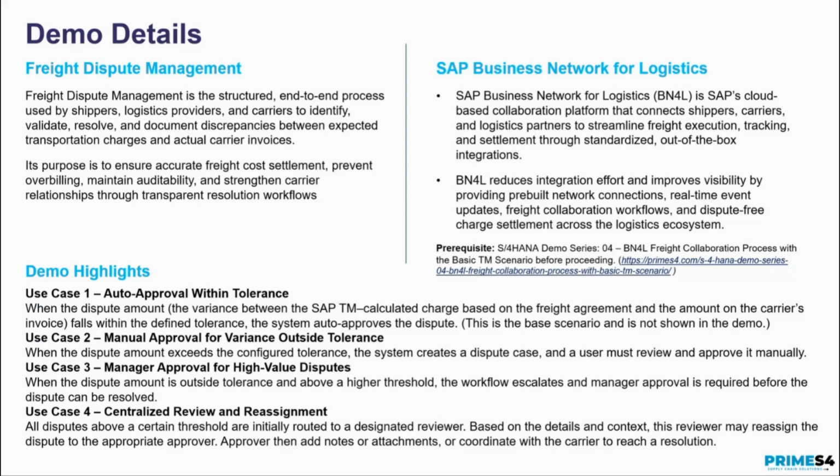The first use case is auto approval without tolerance. This is a scenario where the incoming carrier invoice is exactly equal or within a tolerance of whatever charges we estimated as the freight cost.